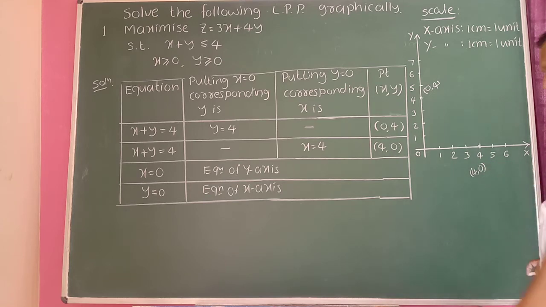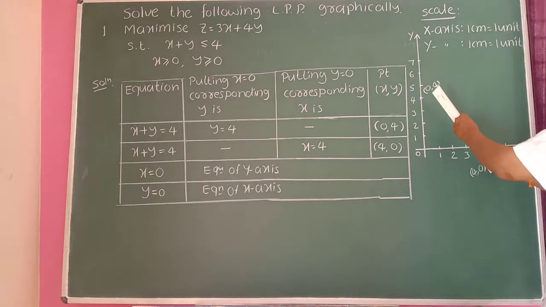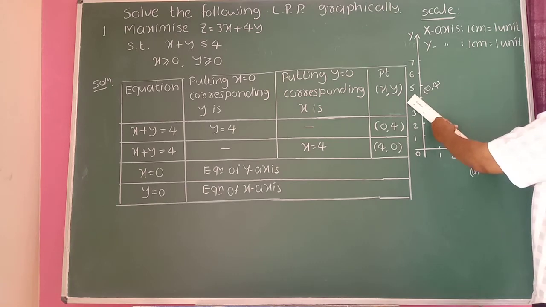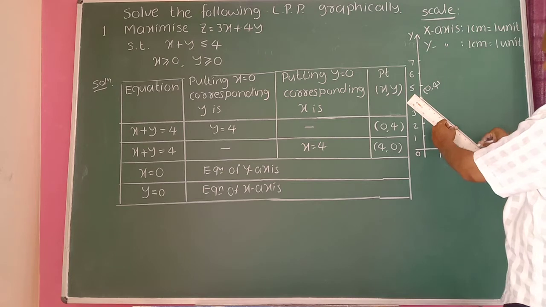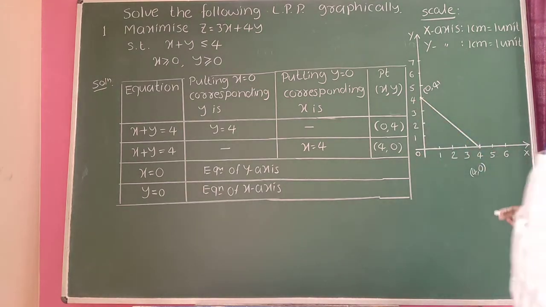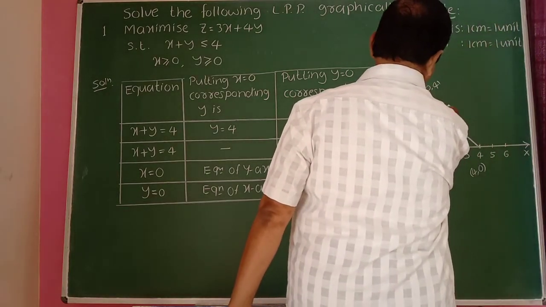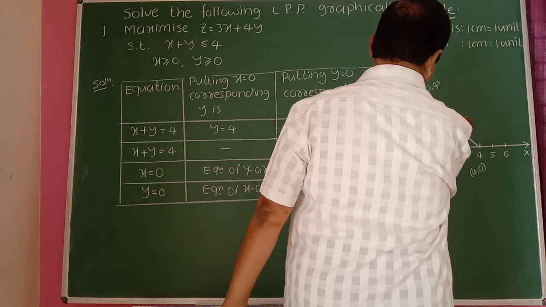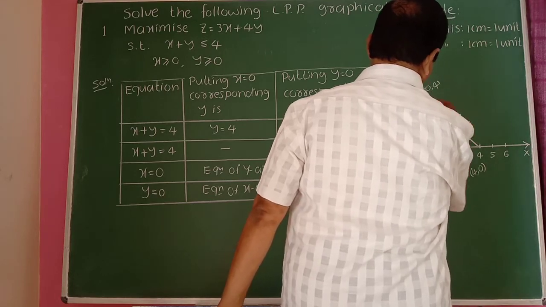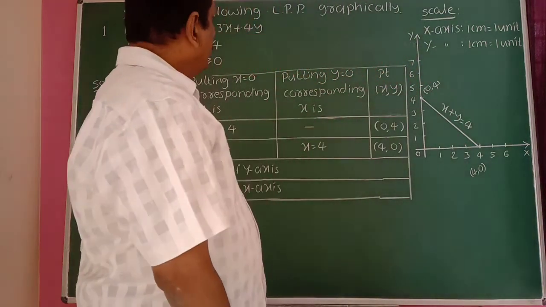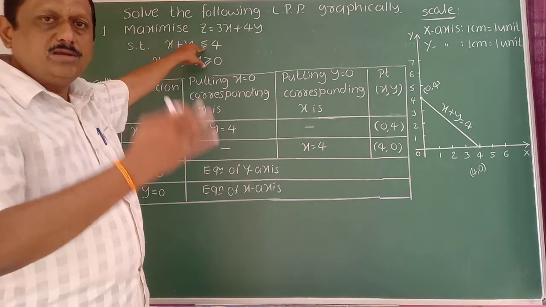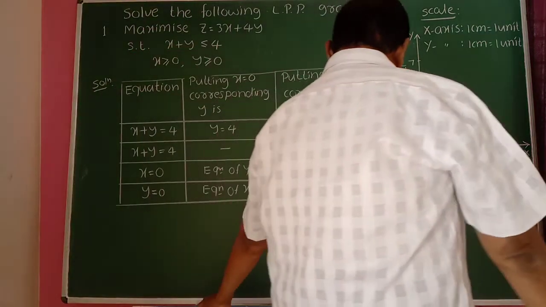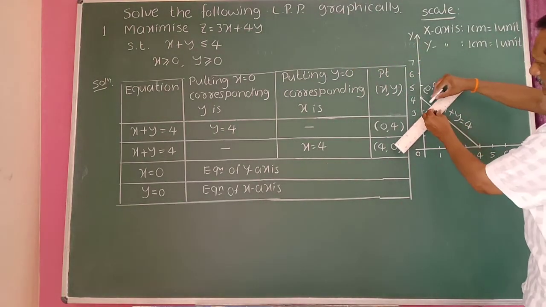Then join the points. Therefore, the equation of this line is x plus y is equal to 4. Here it is a less than inequality, and less than means shade below the line. So you have to shade below this line.